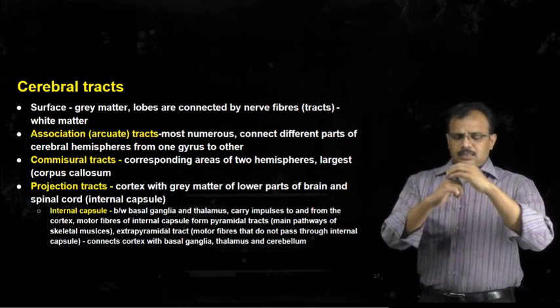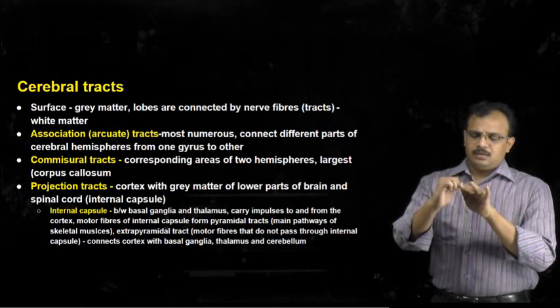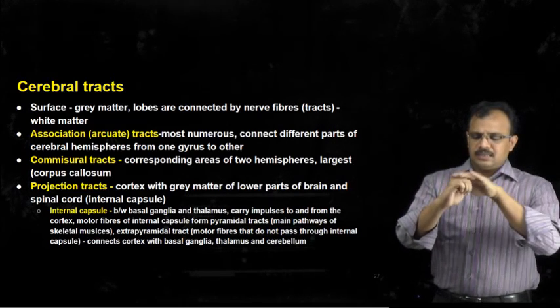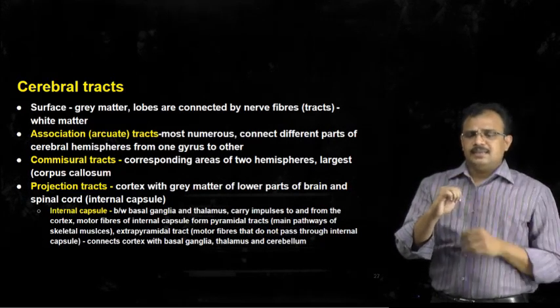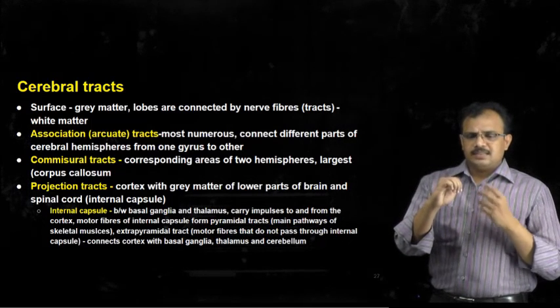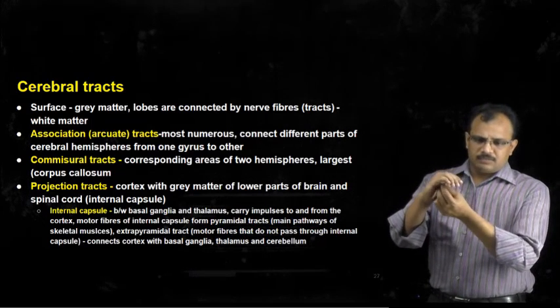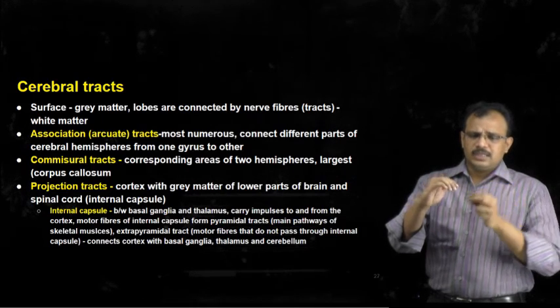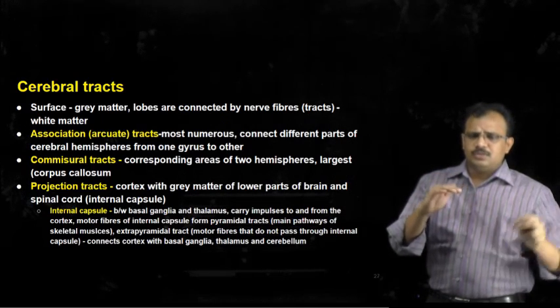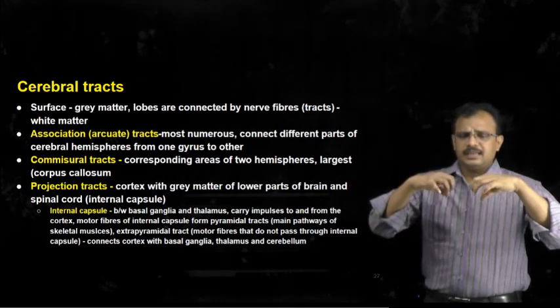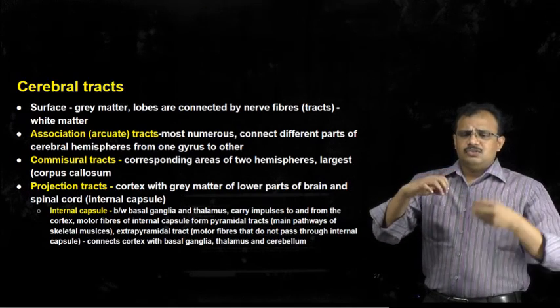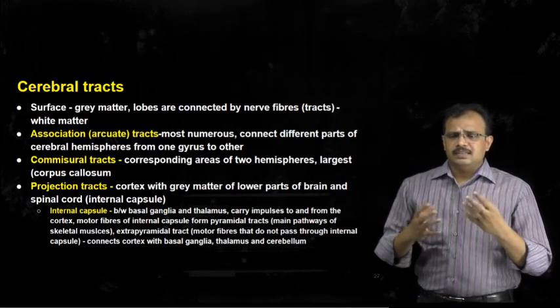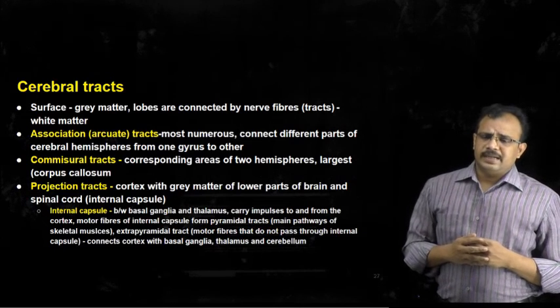We have seen that there are many depressions like this, and this exposed region is called a gyrus. Since there are many gyri arranged like this, all these gyri are interconnected by these association tracts.